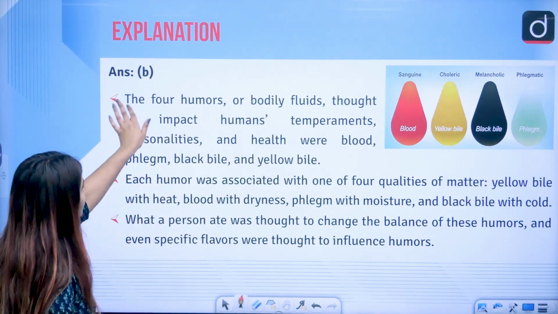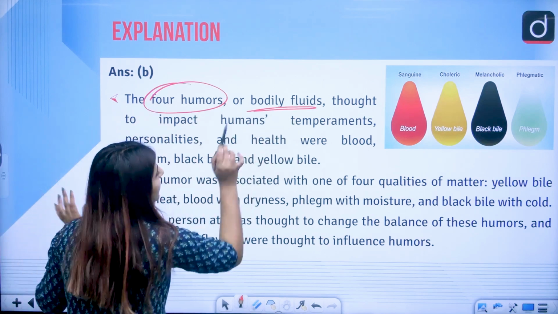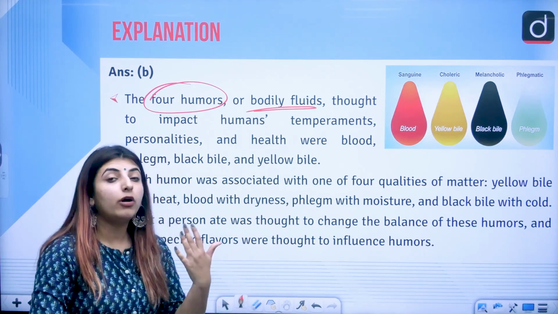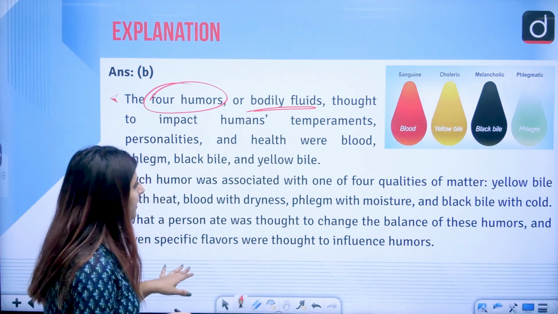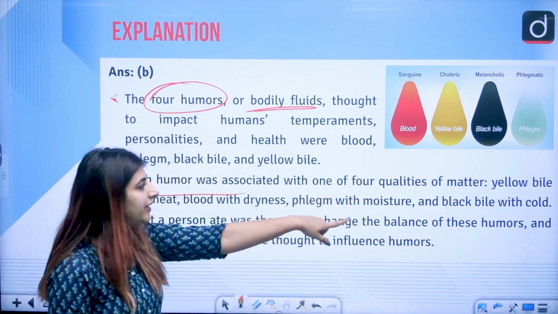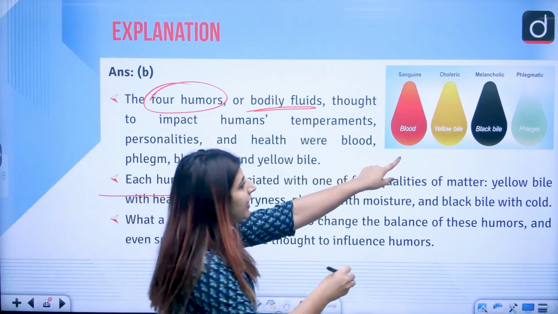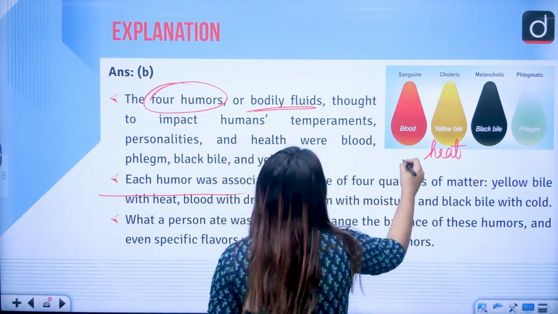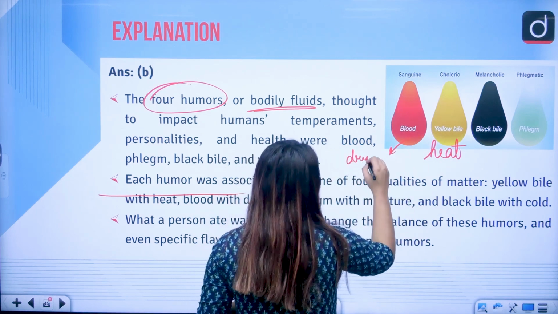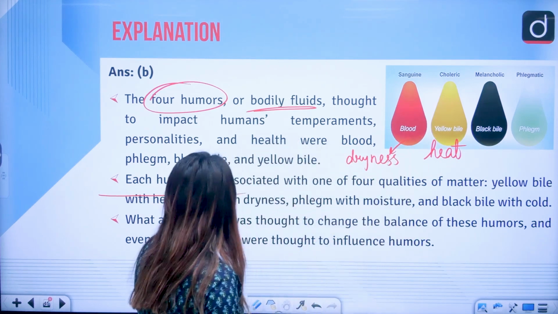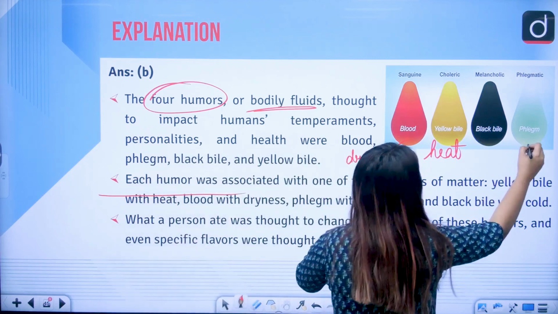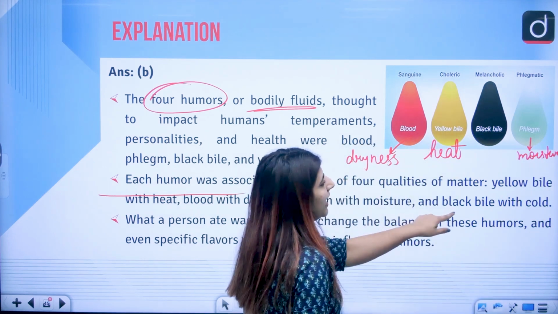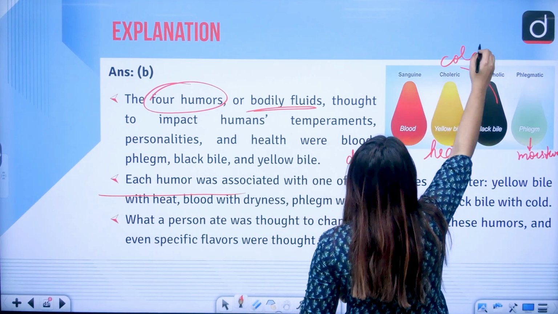See here. First of all, there were 4 humors or bodily fluids that we have in our body which change our mood, or according to what we eat basically, correct? The 4 qualities of matter: the yellow bile is related with heat, blood with dryness, correct, and phlegm with moisture, and black bile with cold.